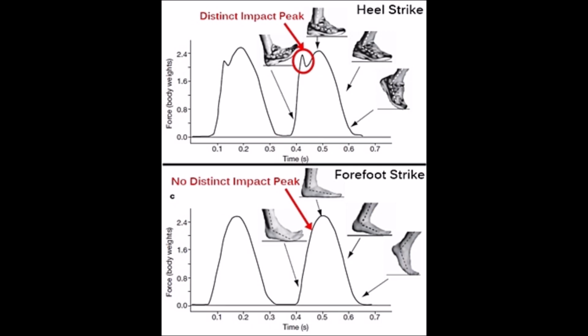Last but not least, another principal reason that forefoot striking during running may produce plantar pressures that fall within a safer range is because in a forefoot strike landing, there's a complete elimination of the impact peak transient force that's present in heel strike running. As shown above, you can see there's the impact transient peak force in heel strike running, and below shows the complete elimination of this impact transient peak in the graph showing a forefoot strike landing pattern.